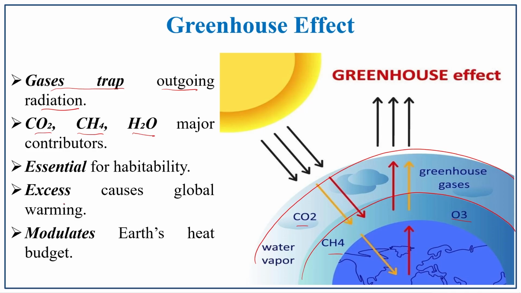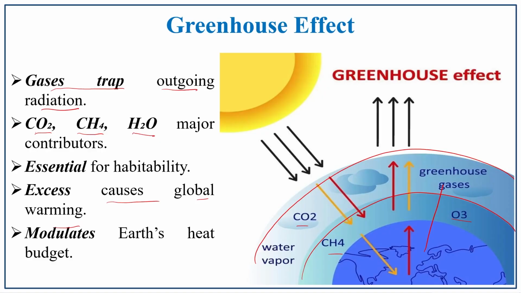So, it is very much essential for habitability. The excess is the cause of global warming, which is also a part of greenhouse gases. If the greenhouse gases like carbon dioxide, methane, water vapor do not absorb the terrestrial radiation, what happens? The excess heat will be there on the earth's surface, which will not support life forms on the earth's surface. It is also essential for what?